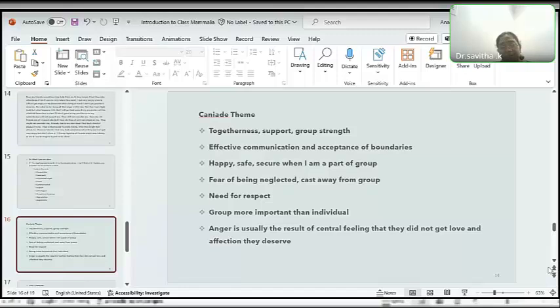friend circle. And need for respect, of course, we see, because he is constantly talking about that need for respect. Whatever he does, in turn he needs to be respected for whatever job he does. And also, group theme is more important than the individual priorities. So here also he says that even if it is late nights, he doesn't mind waking up and helping his teammates. So he is ready to sacrifice his own self for the sake of the group. Because if he is in the group, he is well accepted in the group. So that is more important.